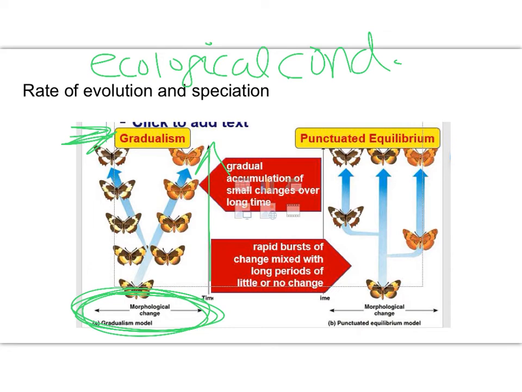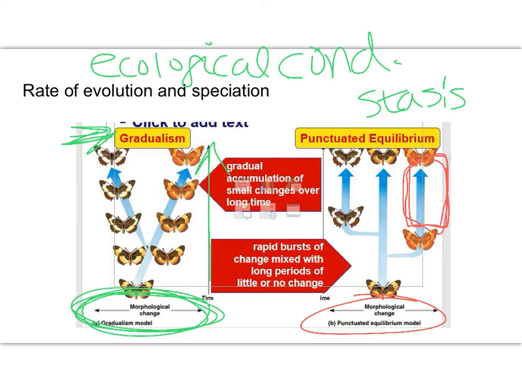Whereas in punctuated equilibrium, the evolution is happening very quickly after long periods of no change. Remember, those periods of no change are called stasis, those long periods of it staying the same. Again, morphological changes are on the x-axis, time is on the y-axis. So for instance, right here, as time passes, I have a lot of time passing in the y direction, but I have no change in x. So I have a big change in y, but no change in x, and no physical change even though time is passing.